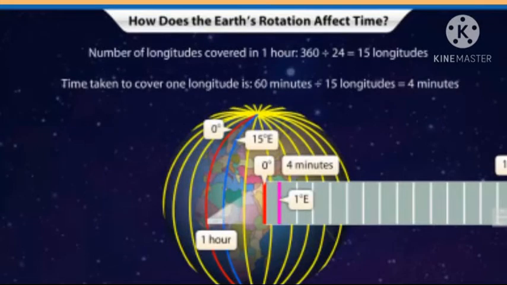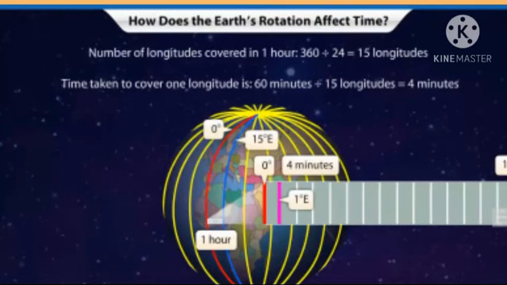So then what is 1 degree of longitude? 1 degree of longitude is equal to 4 minutes. So 15 degrees means 15 multiplied by 4, then we get 60. That is why we can say that when the earth completes its rotation through 15 degrees, it is equal to 60 minutes, that means 1 hour. This means that for each degree of longitude, the local time differs by 4 minutes.